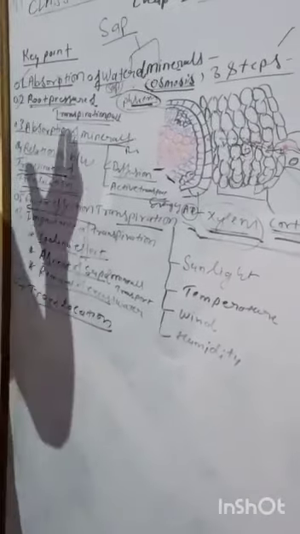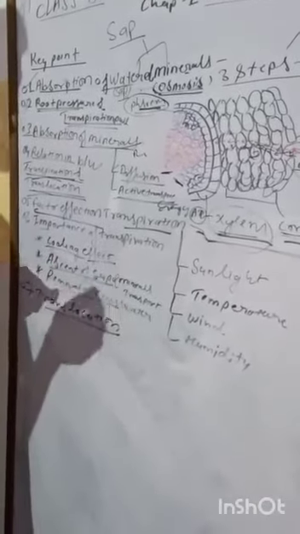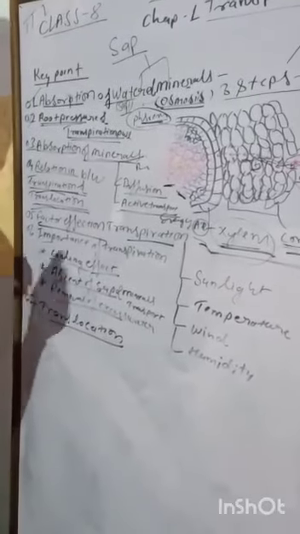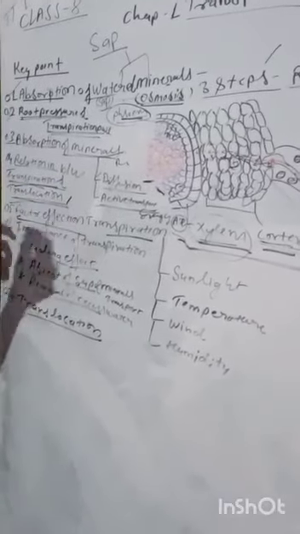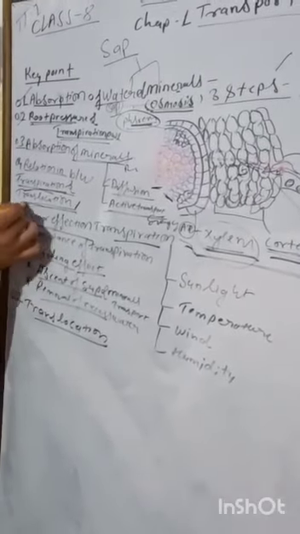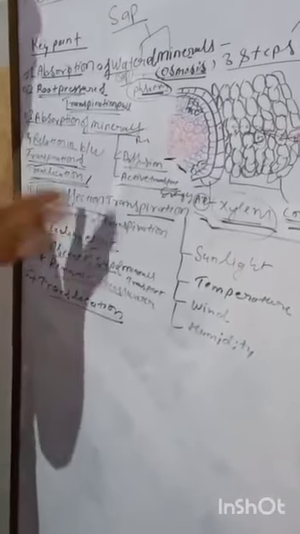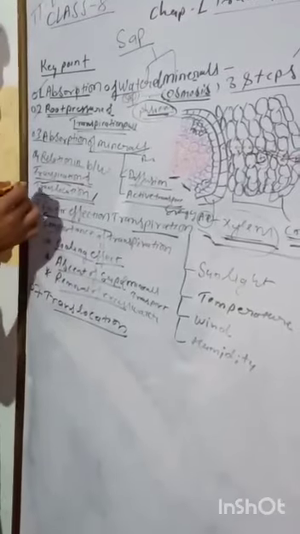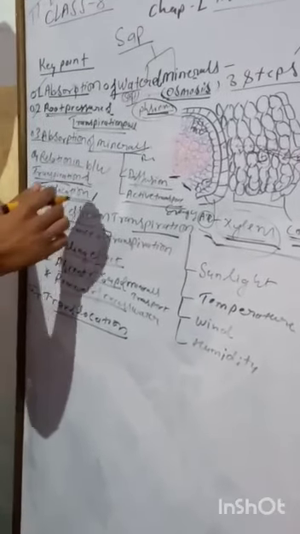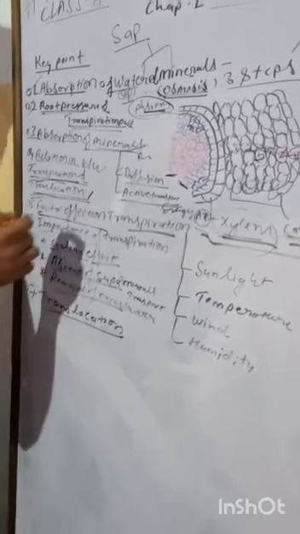Translocation means the products formed in leaves in the form of sugar during photosynthesis are transported to the parts of plants where they are needed. In simple words, the transportation of food in the body of plants is called translocation.